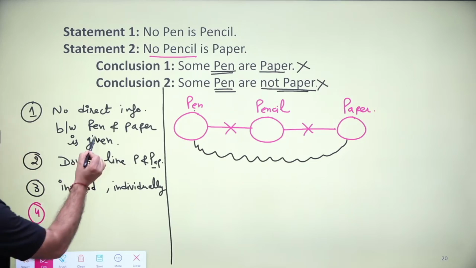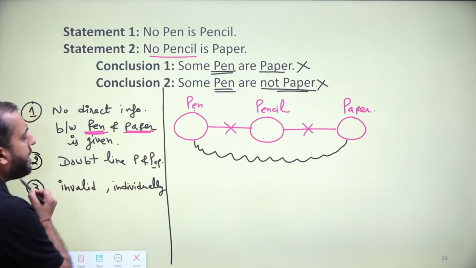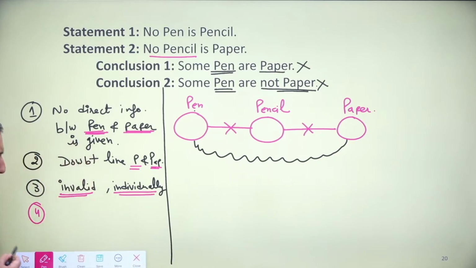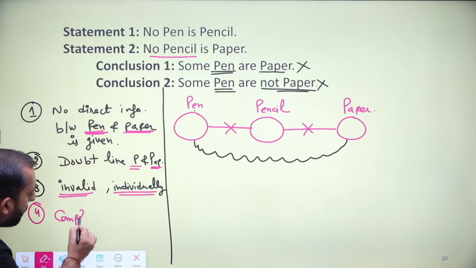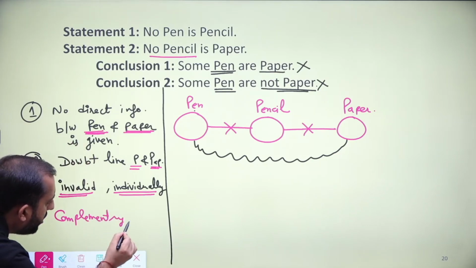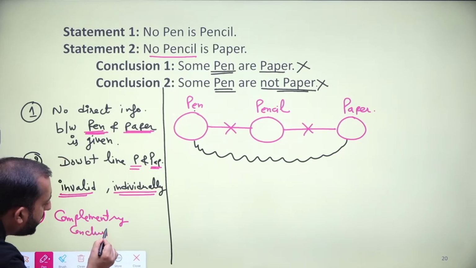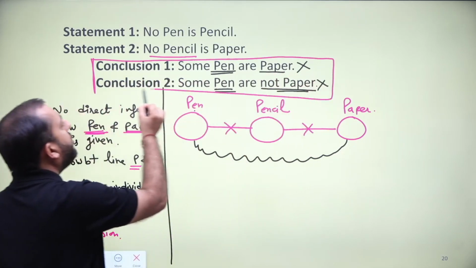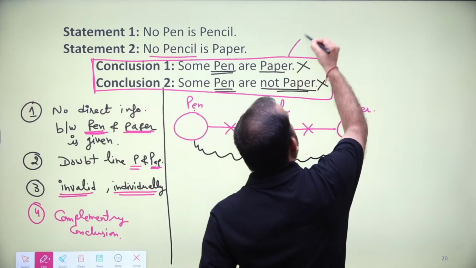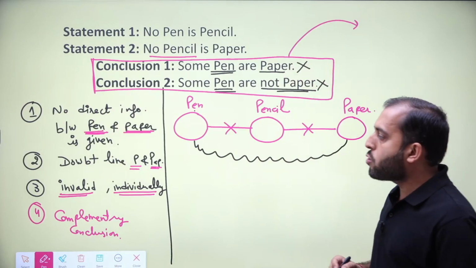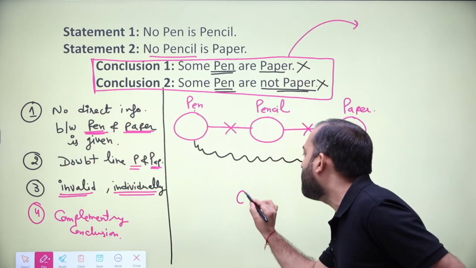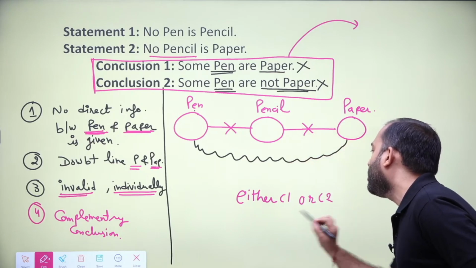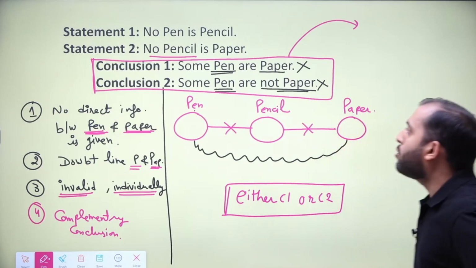Condition number 4, see, no direct information between pen and paper, doubt line between pen and paper, invalid conclusions between pen and paper, and also these are complementary conclusions between pen and paper. See, if you read these two conclusions simultaneously, they will contradict each other. So this is one more pair of complementary conclusion. So 4 conditions got justified. Your answer should be either conclusion 1 or conclusion 2 follows. Okay. So this is the second pair.